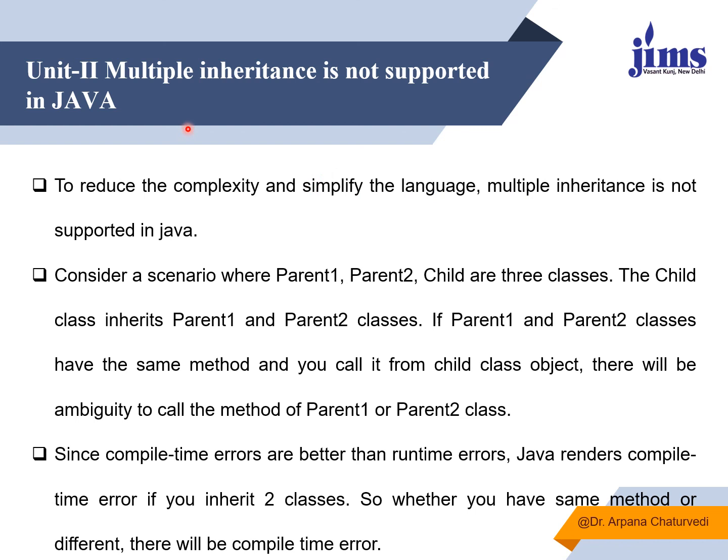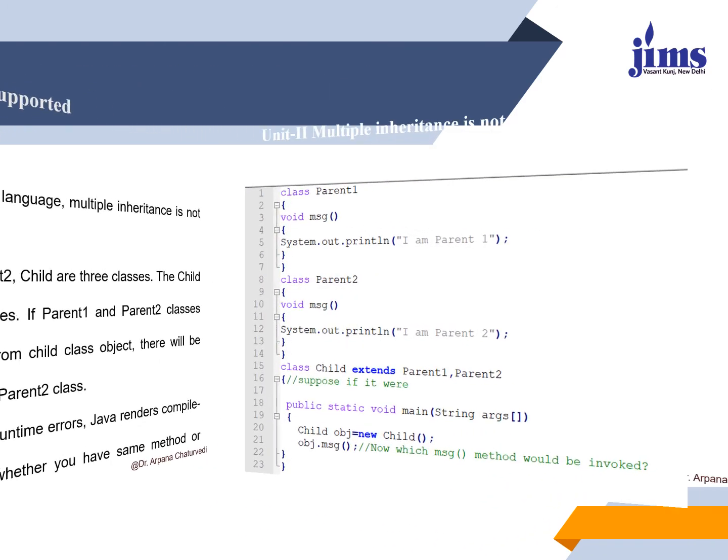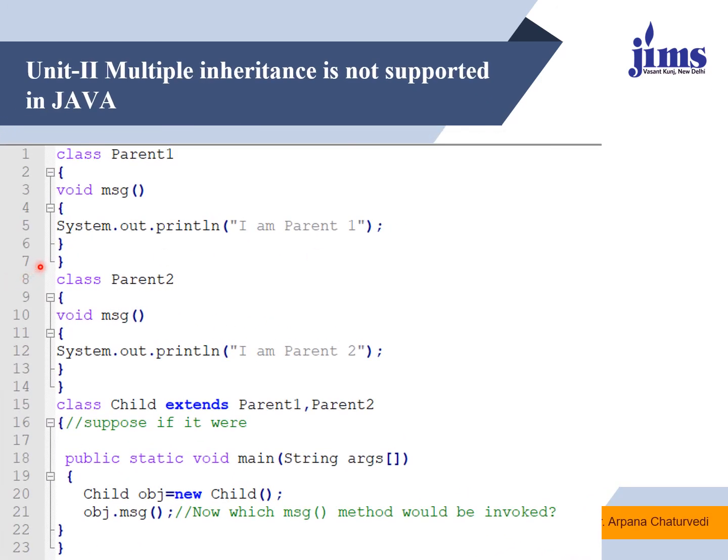So multiple inheritance is not supported by Java, as I said to you. For this we'll be learning interfaces, because there will be an issue of ambiguity, as already shown to you in the previous example. Again, one more example is given over here. Parent 1 has a message function, and Parent 2 has the same message function. Only the message which I am displaying is different. Here I am saying I am a parent of class 1. Here I am a parent of class 2.